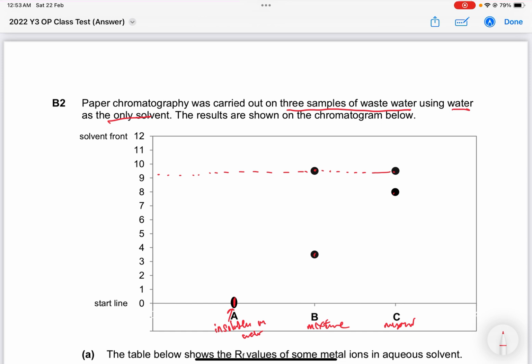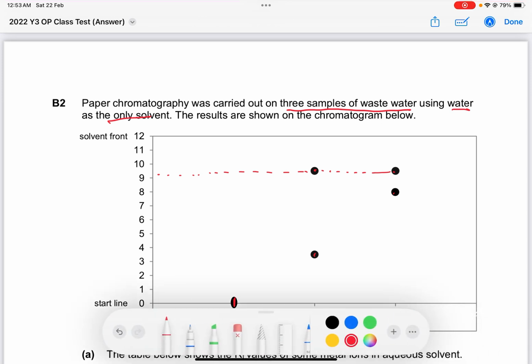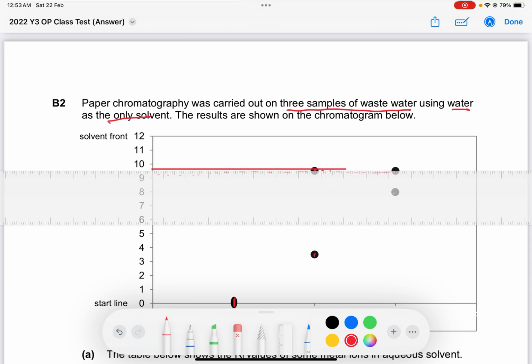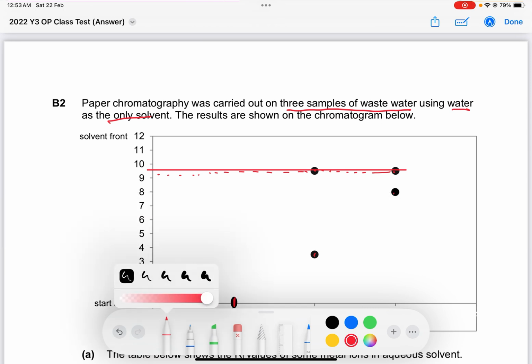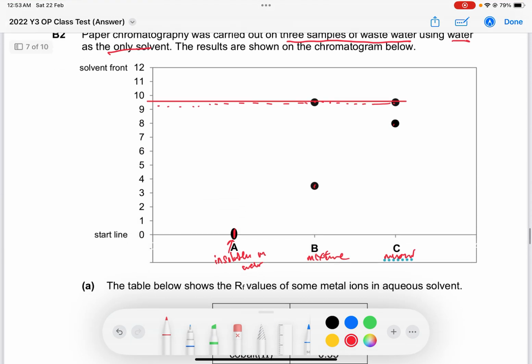So you know that these 2 spots are of about the same height. Actually, you can use a ruler. Let's use the ruler. So you realize for this one here, oh no, I shouldn't do that. I put it lower. Okay, let's draw the line nicely, somewhere about there. Okay, so I can keep the ruler. Let's go back to my pen. So you know that B and C have one component that's the same.